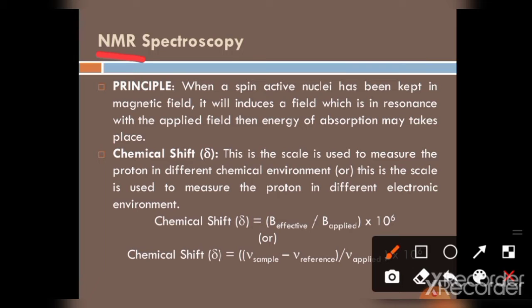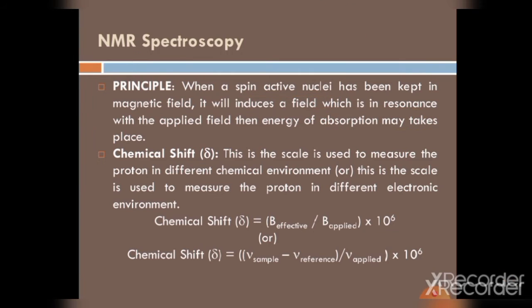Let us discuss the principle. When a spin active nucleus is kept in a magnetic field, it will induce a field which is in resonance with the applied field. Then absorption of energy may take place, and then the induced field is produced. If the induced field opposes the applied magnetic field, then the nucleus is said to be shielded, and if the induced field is in the direction of the applied field, then the nucleus is said to be deshielded. Let us discuss it in a diagram.